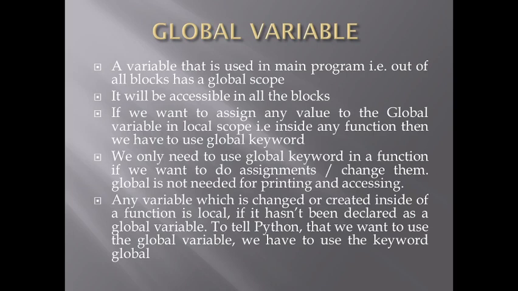Otherwise, if we use the same name for a variable in global scope and local scope, then in a function the local scope variable will take precedence over the global variable, and the local variable will be printed inside the function. So if we have to access the global variable, we have to use the global keyword.